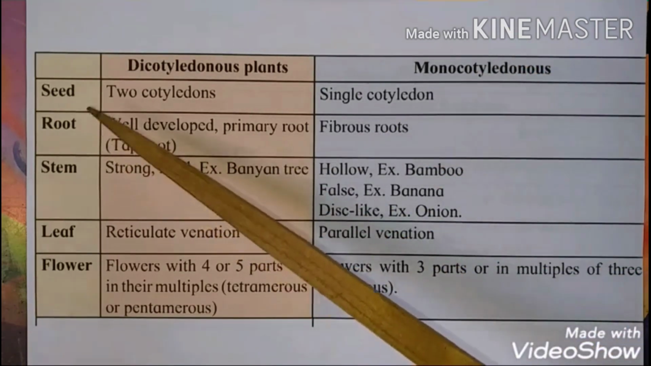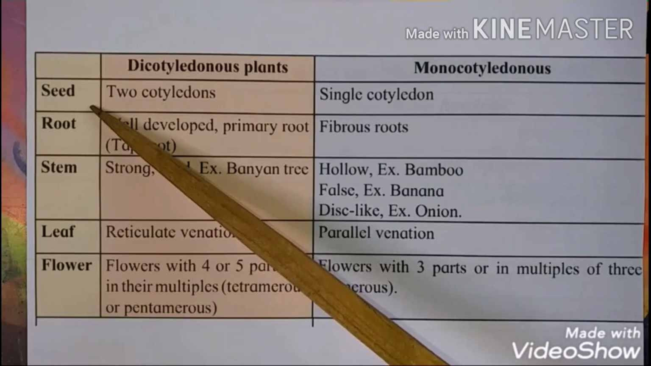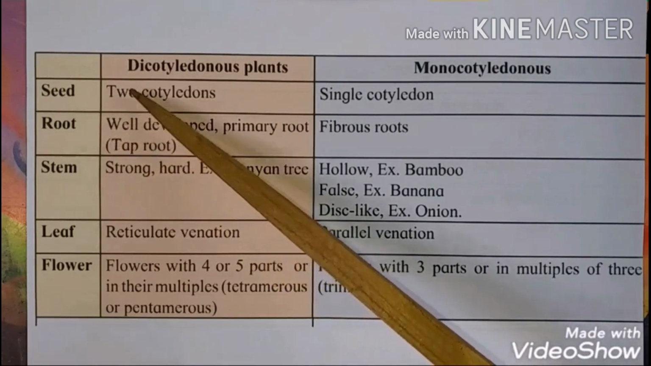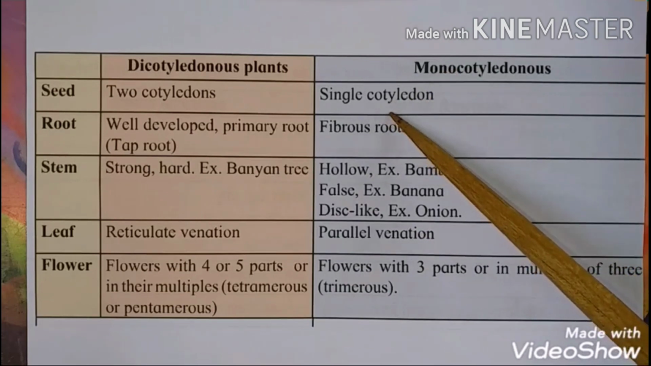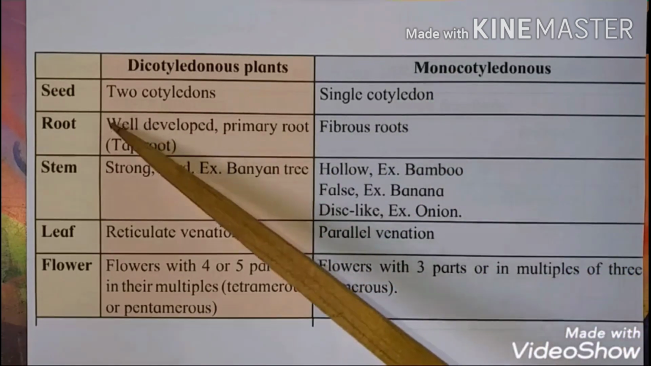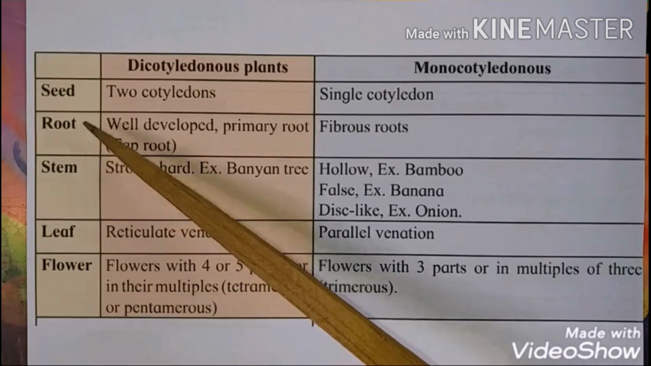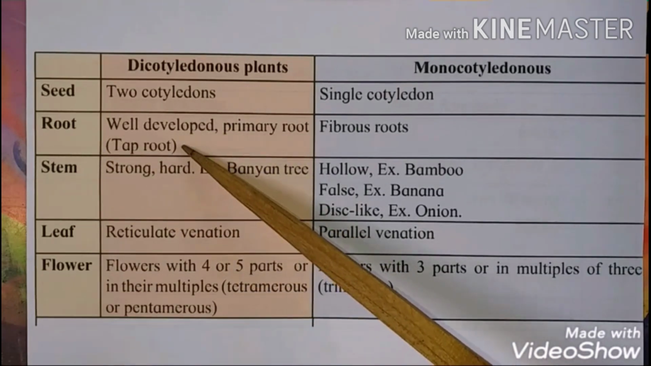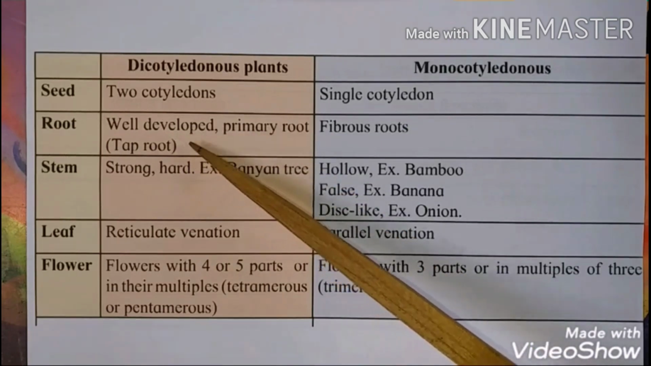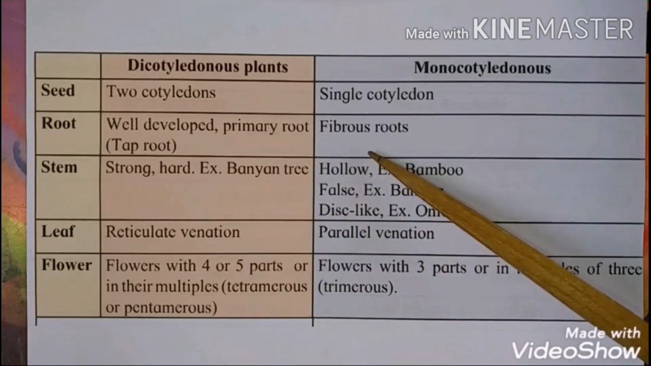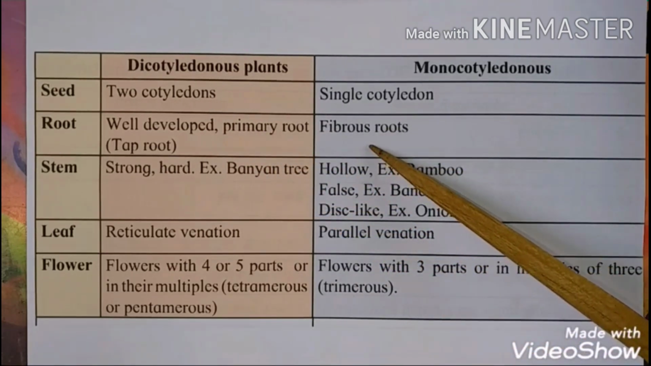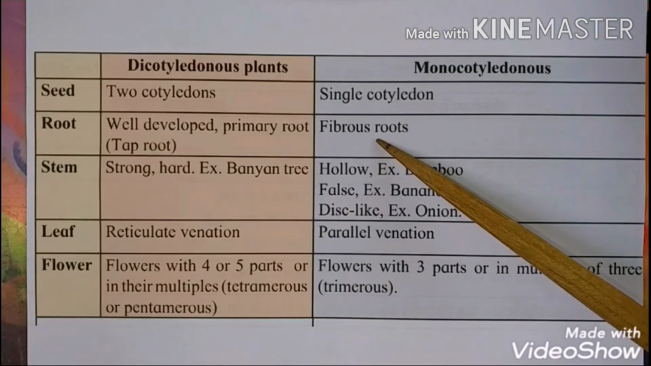The points of differentiation are, first, appearance of the seeds. Dicot seeds are with two cotyledons, and in monocots seeds are with a single cotyledon. Next, the root is well developed in dicotyledonous plants. Therefore, they have the primary root system, that is the taproot system, and in monocots they have fibrous roots.